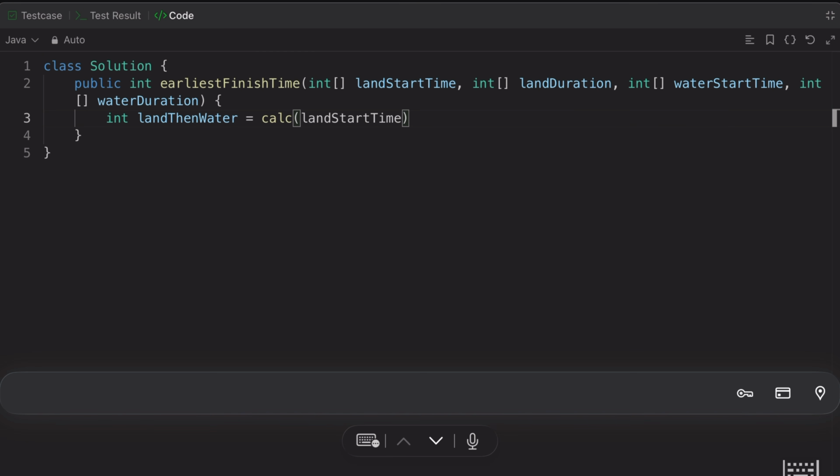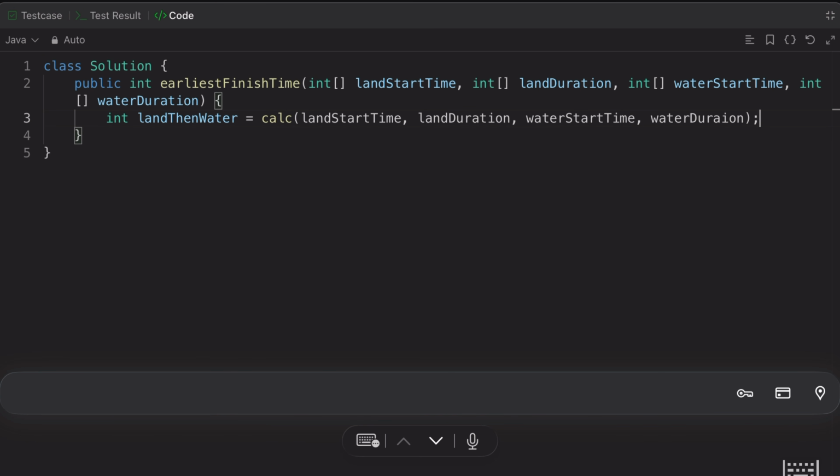So the very first thing, we will pass the land start time and the land duration, correct? Land start time and land duration we will pass, correct, guys? Then we have talked about that we will pass the water start time, and the water duration. So two things we have passed, land and the water, correct?